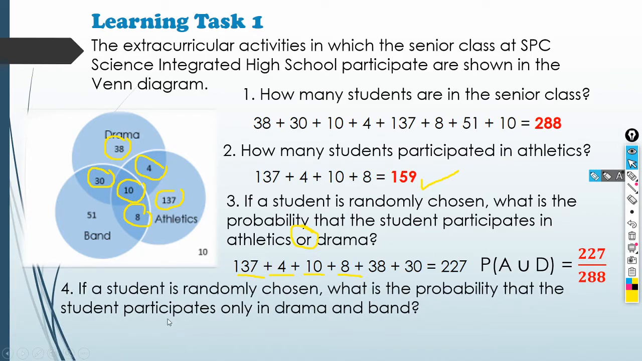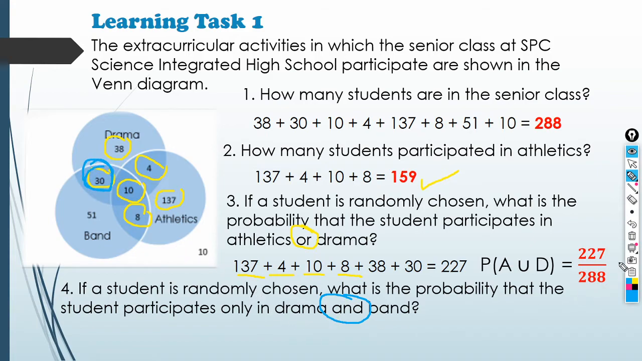Next, may probability. Ayan, inuna ko na ha. May probability na uli siya. So, if a student is randomly chosen, what is the probability that the student participates only in drama and band? Ayan, meron na naman tayong keyword na and. So, that means intersection of events. So, saan nag-intersect ang drama and band? Drama and band. Okay, so heto.